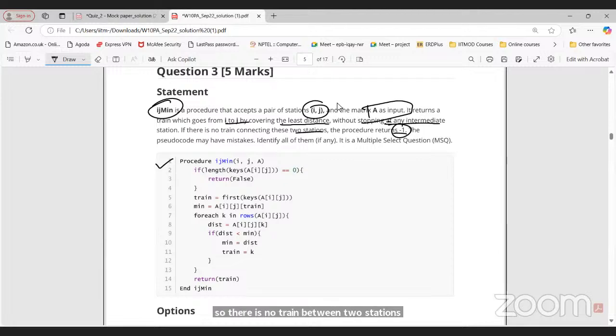So here we have the procedure with I, J and that matrix A. If the length of keys of Aij... So the keys of Aij are what?